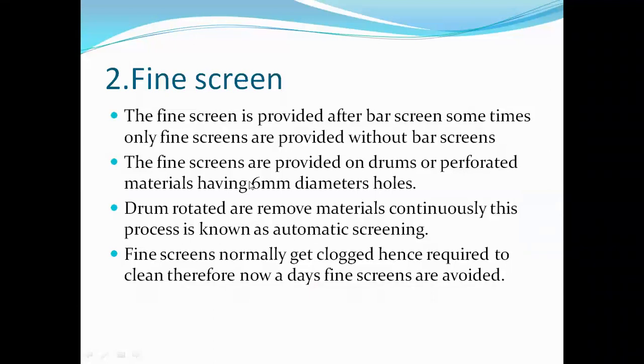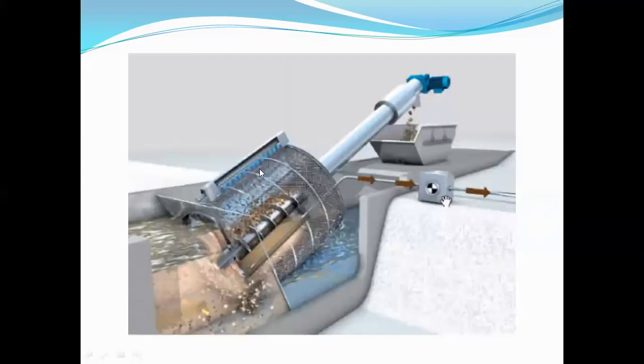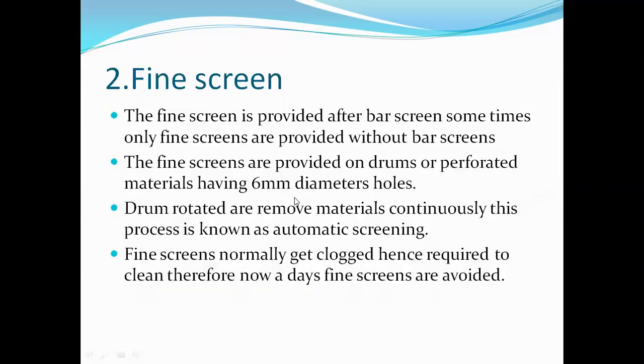The drum rotates and removes material continuously, and this process is known as automatic screening. Fine screens normally get clogged, hence they are required to be cleaned. When fine particles come onto the fine screen, it gets clogged and needs to be cleaned from time to time.